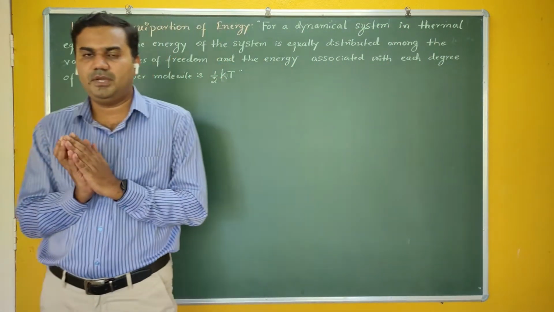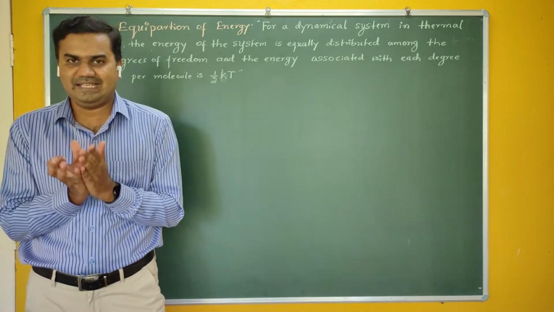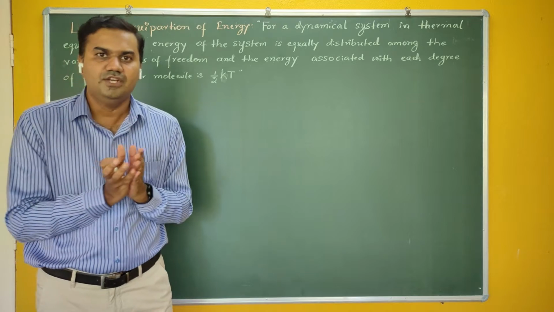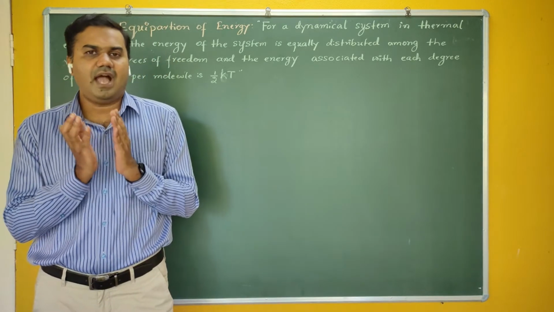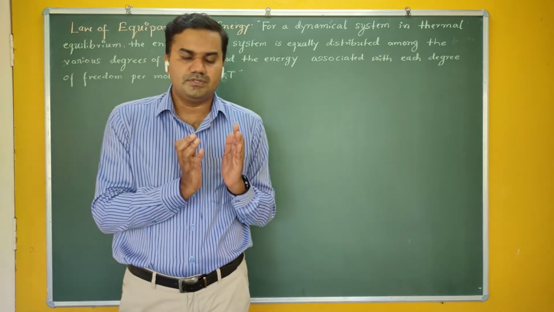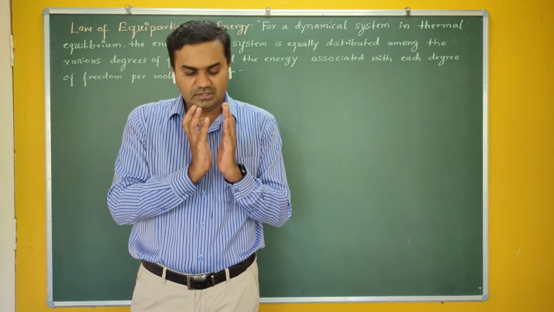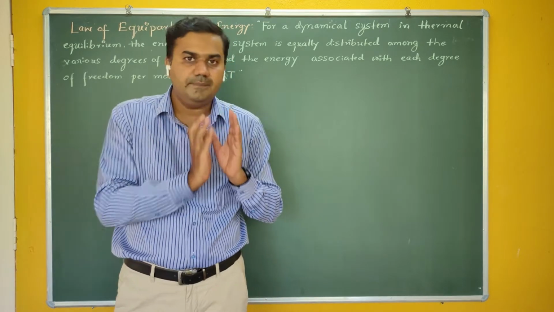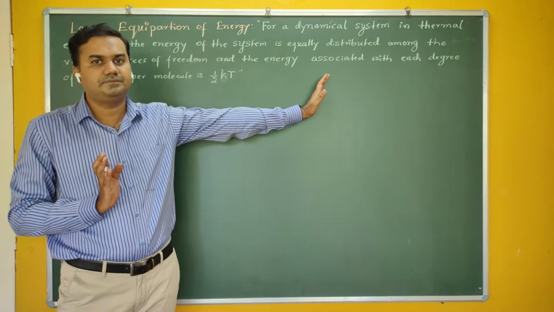Degrees of freedom depend on the atomicity of the gas. For a monatomic gas it is 3, for a diatomic gas it is 5, and for a non-linear triatomic gas you get around 6. So atomicity decides the degrees of freedom. Whenever you supply energy to a system, the system divides its energy among the various degrees of freedom.